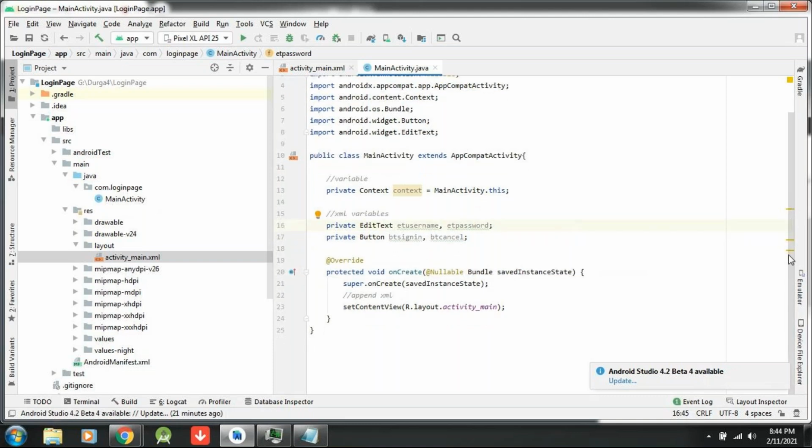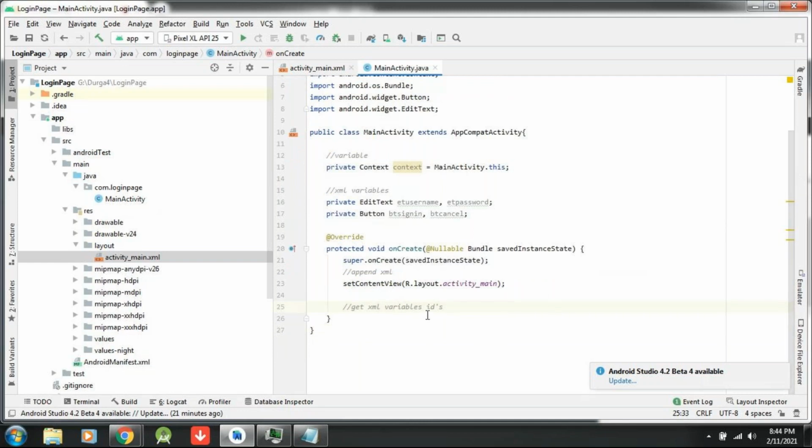Now inside the onCreate method, it is mandatory. What is the logic I am writing next? Get XML variable IDs. What are the variables?